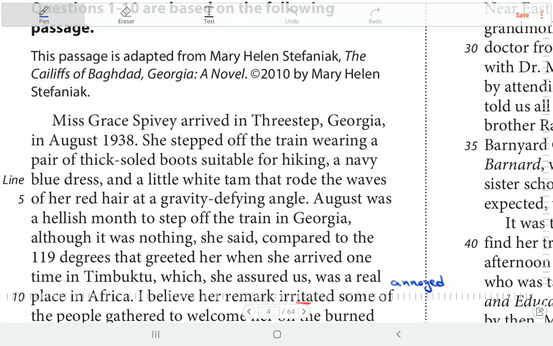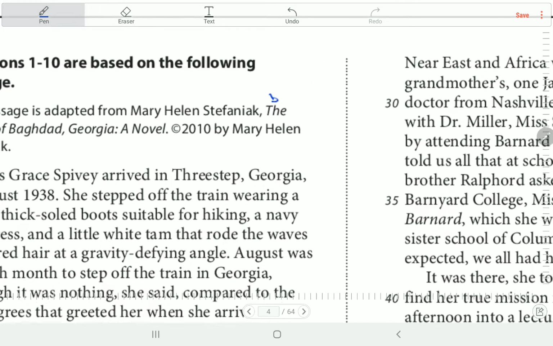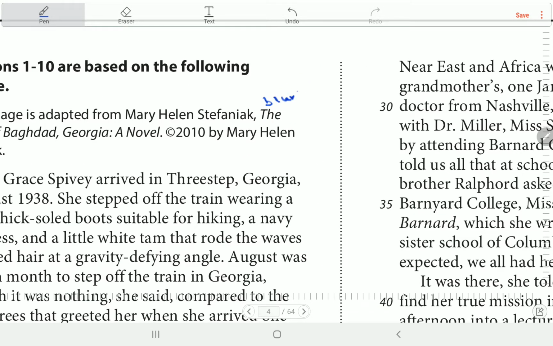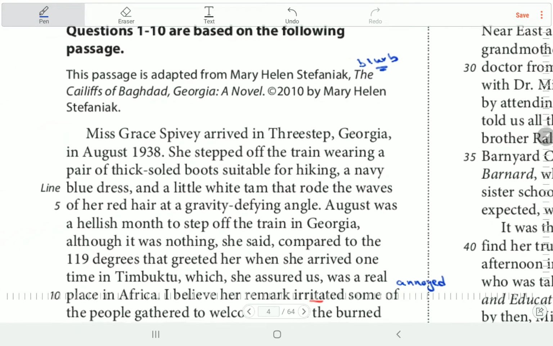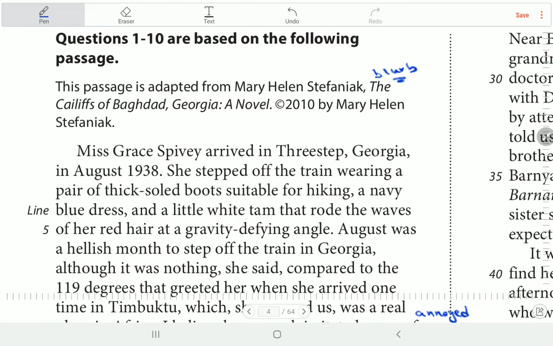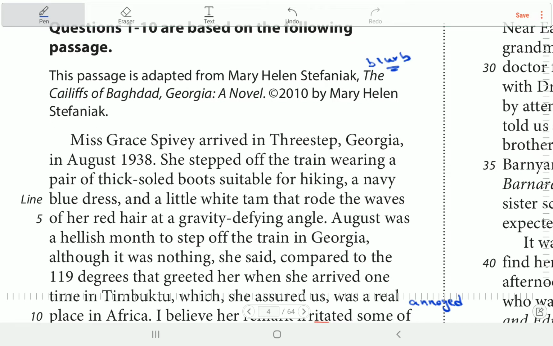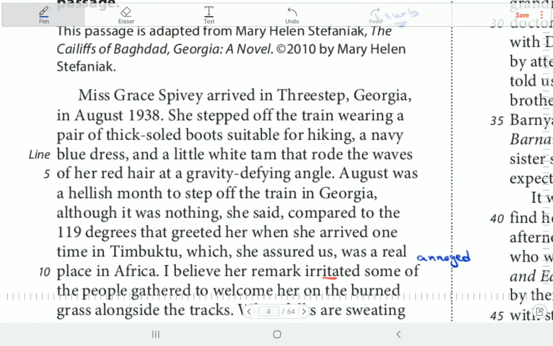Okay, welcome back. So let's read the passage together. Before you read the passage, don't forget to read the blurb. The blurb is important. In this passage, he wrote nothing in the blurb, but usually he writes important pieces of information in the blurb. So let's read the passage.